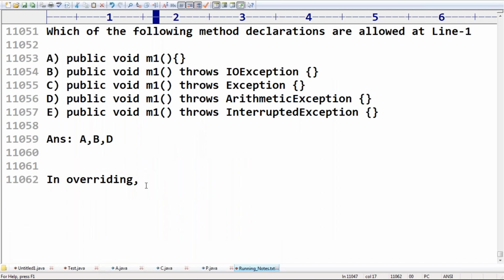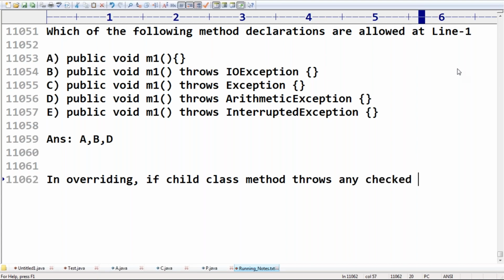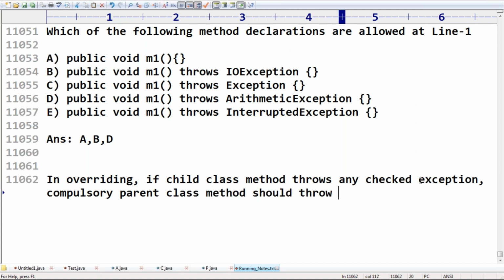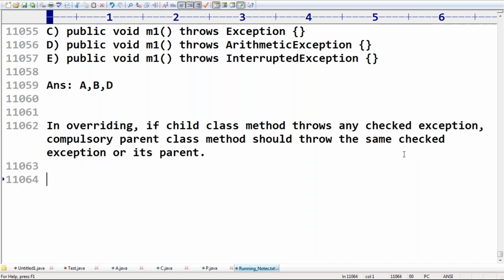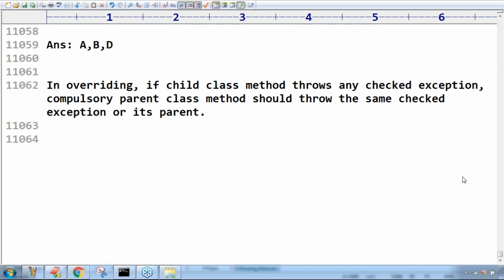In overriding, if a child class method throws any checked exception, compulsorily the parent class method should throw the same checked exception or its parent. Remember this one.